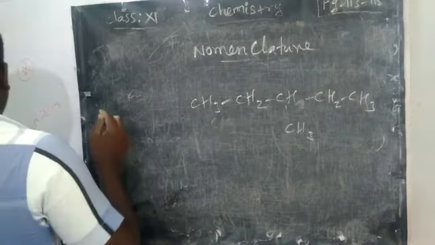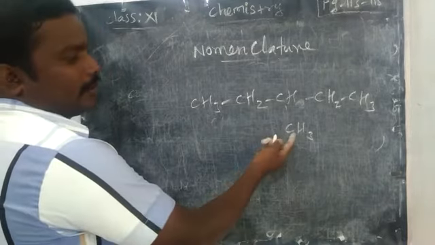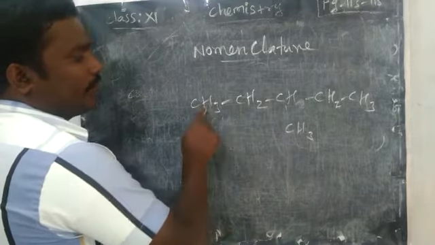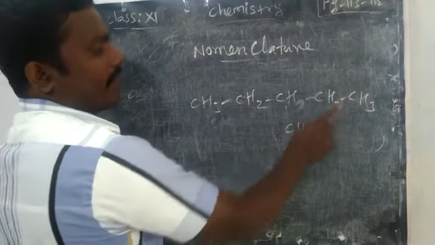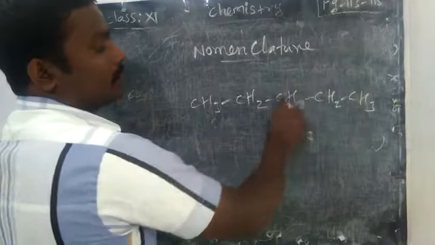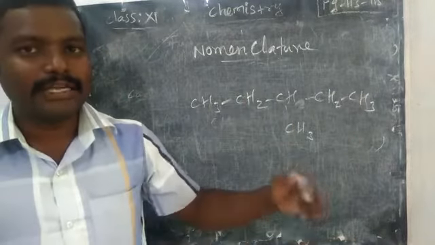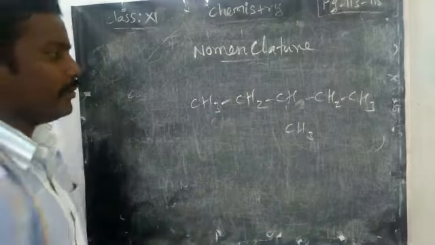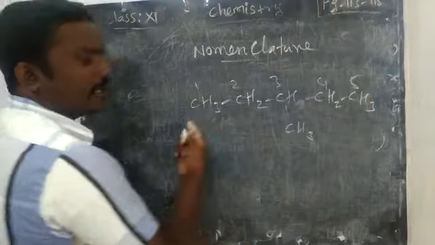No. From any one end you can start. You may start from this end: 1, 2, 3, 4, 5. So the longest carbon chain, connected continuously, means 5.